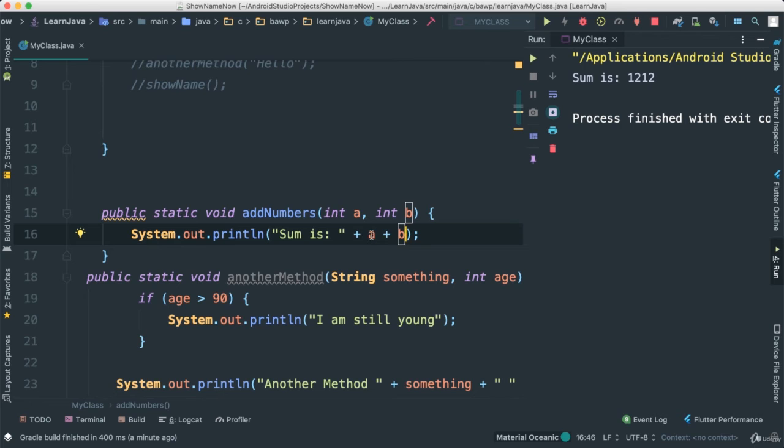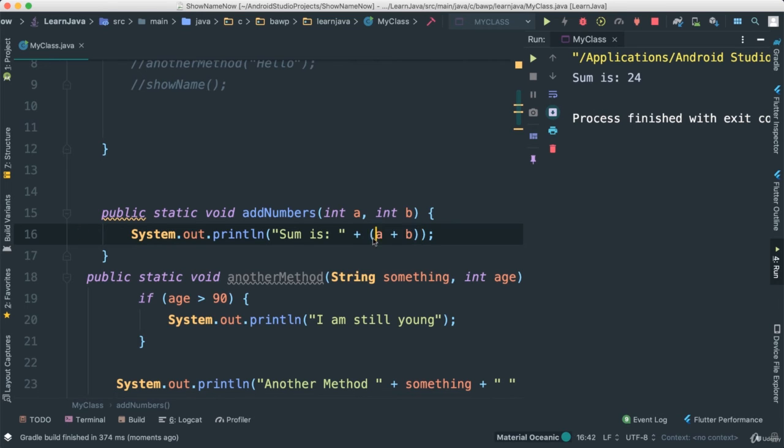Now, to solve this problem, we are going to put the A plus B inside of parentheses. So what's going to happen now? The computer is going to say, so what are we doing with this plus here? We are actually concatenating whatever result we get from the addition of A and B, right? Because this is an expression on its own right now. Save this, quick run.